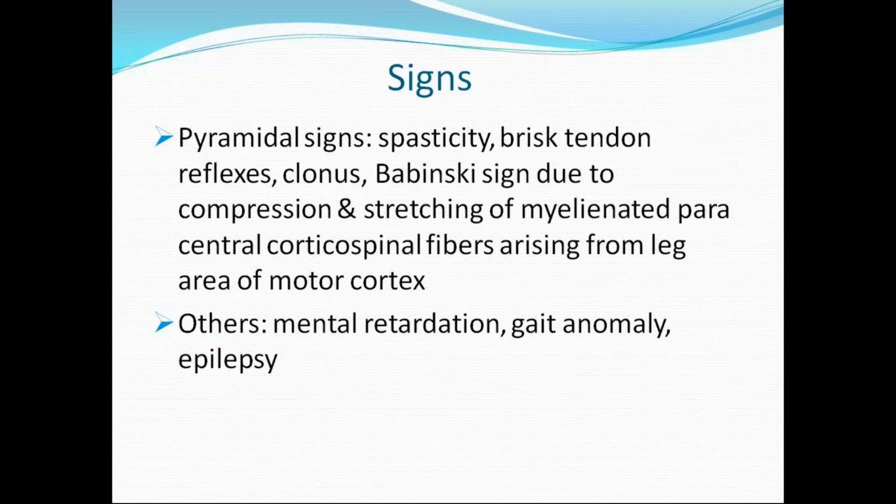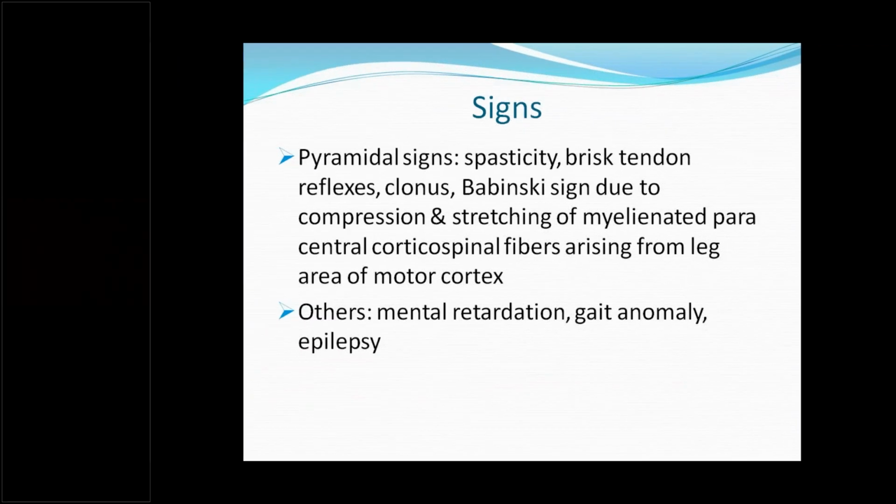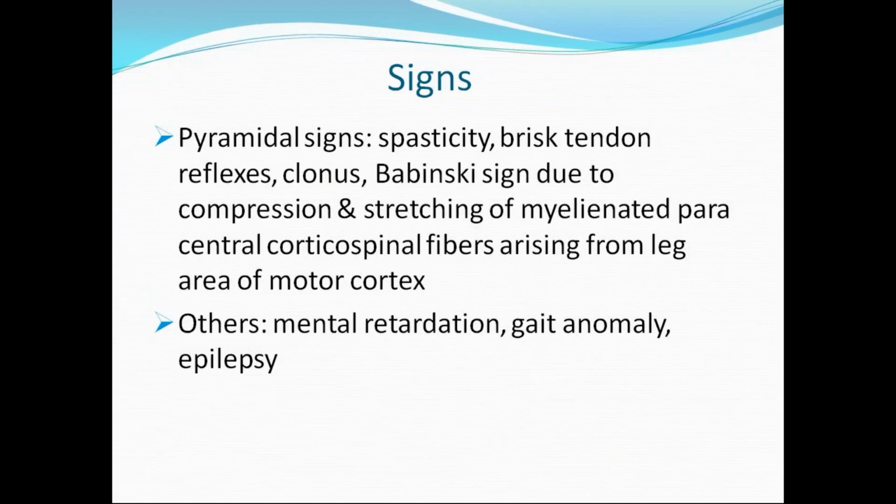Other signs are spasticity. There will be brisk tendon reflexes, that is, deep tendon reflexes are exaggerated. One can appreciate clonus. Why the Babinski sign or exaggerated deep tendon reflexes? It is due to compression and stretching of myelinated paracentral corticospinal fibers arising from the leg area of the motor cortex. That's why lower limbs are more affected than upper limbs, because the corticospinal fibers supplying the leg will be more affected in this condition.